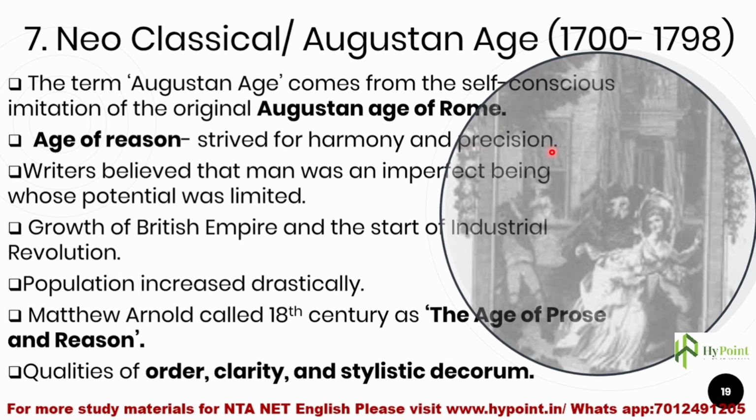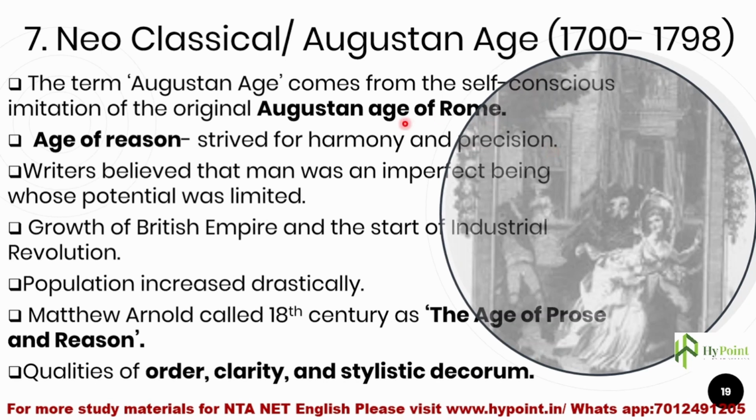Okay, they were after making their works just like the classical writers' works. So that's why they were actually reviving the classical themes and the classical way of writing. That's why the age got the name neoclassical. So far I think it is clear how the age got its name: Neoclassical, Augustan age, and age of reason.